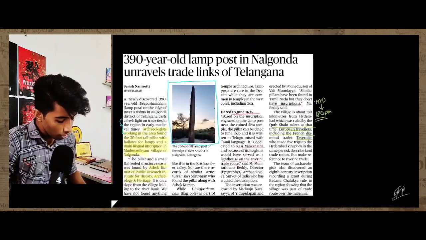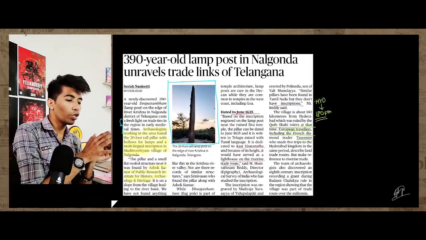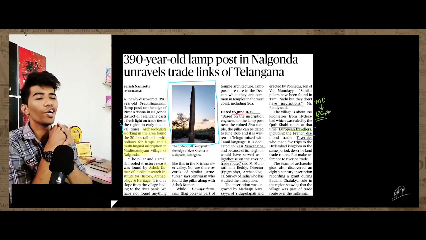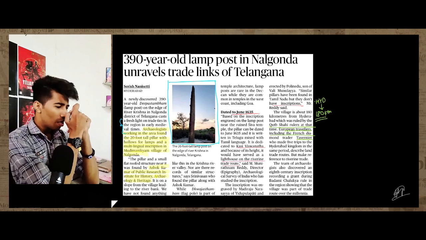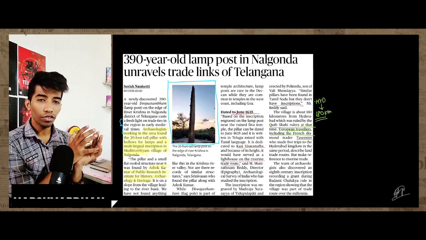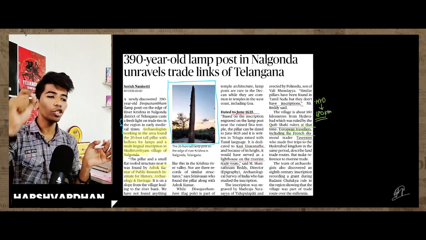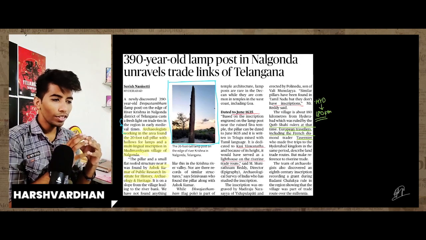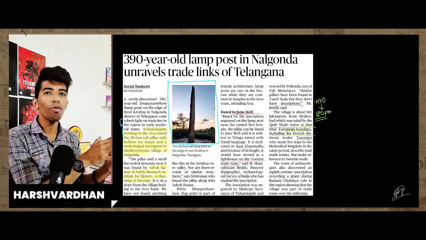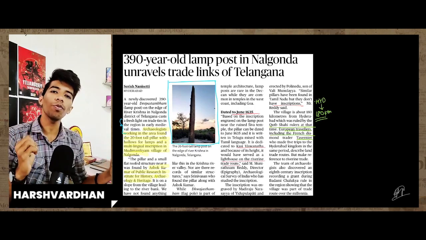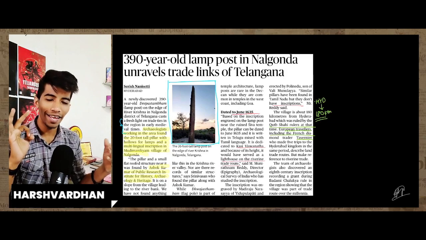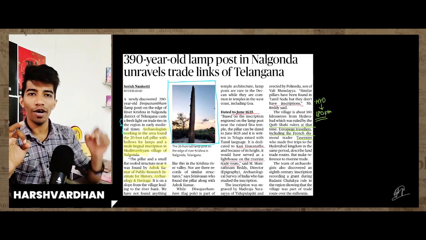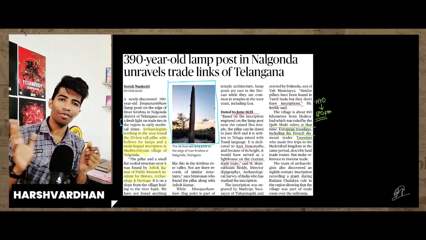Now you are seeing what we are observing in our country. There are millions and millions of hidden inscriptions, hidden proofs which tell the ancient heritage of India. Those things are hidden right now, and let's see, in the coming years we will get to know about them. So we all should support the ASI, the Archaeological Survey of India, from our heart and also from the perspective of our vote.